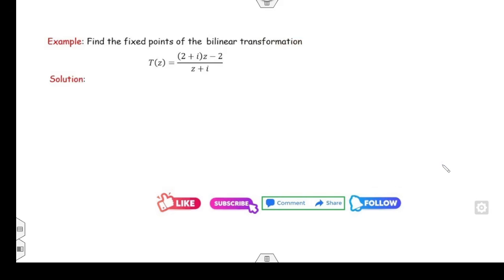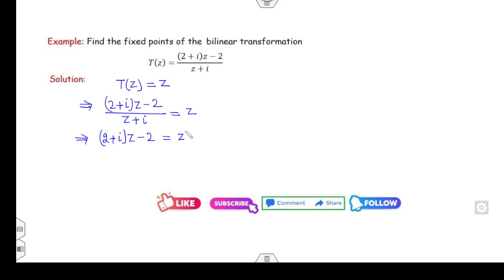Look at the next one. Find the fixed point of the bilinear transformation. Again, we can start from T(z) is equal to z. I can start from that (2 plus iota) into z minus 2 divided by z plus iota is equal to z. You can cross multiply them. (2 plus iota) into z minus 2, which is z square plus iota z. So I can simplify them.